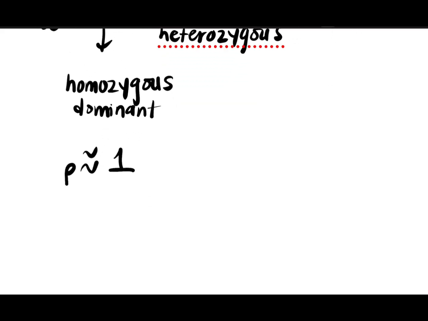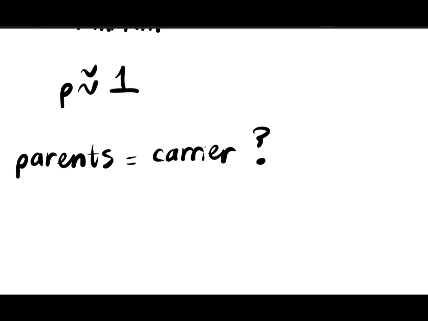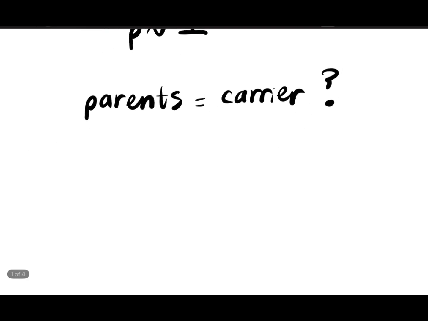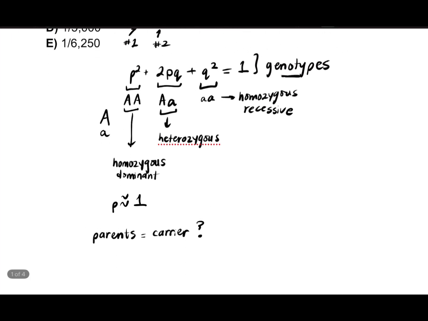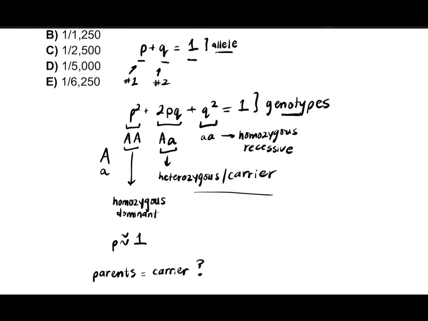Now, we want to figure out if the parents are carriers, okay? And what is the likelihood of that? Because they're not affected by this disease. So which equation can we use? We want to find the carrier status. So we want to see the heterozygous individuals. So we are going to go with this.